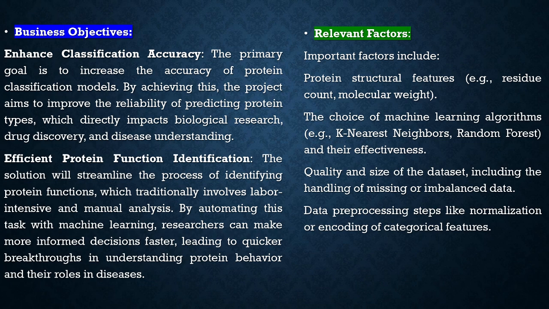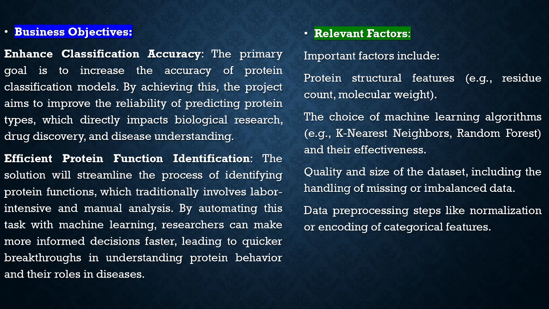Relevant factors. Protein structural features. Important factors include characteristics such as residue count and molecular weight, which are crucial for effective classification. Choice of machine learning algorithms. The effectiveness of algorithms like k-nearest neighbors, KNN, and random forest plays a significant role in the success of the classification models. Quality and size of the dataset.